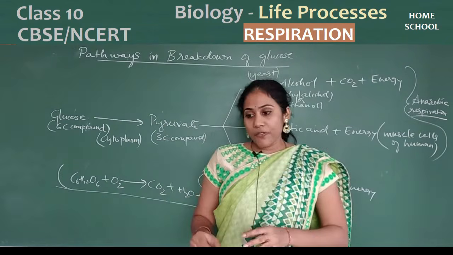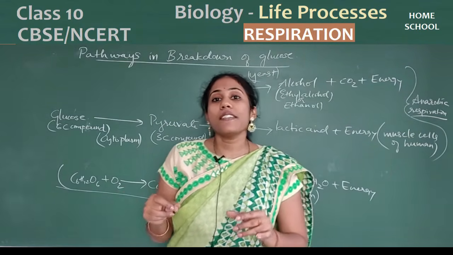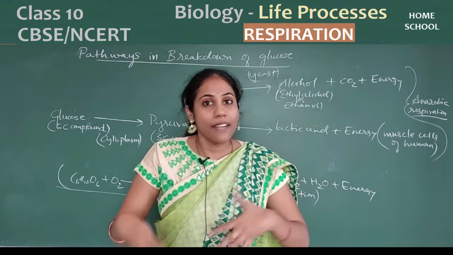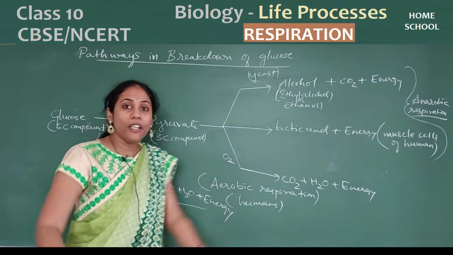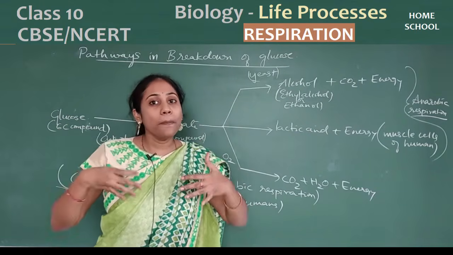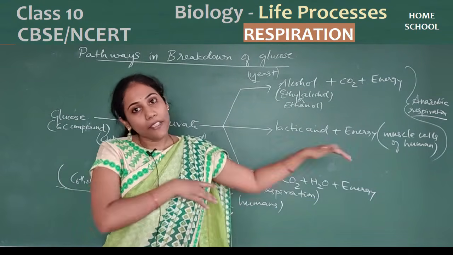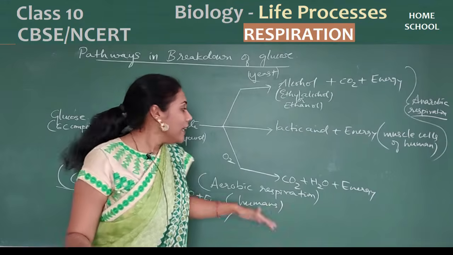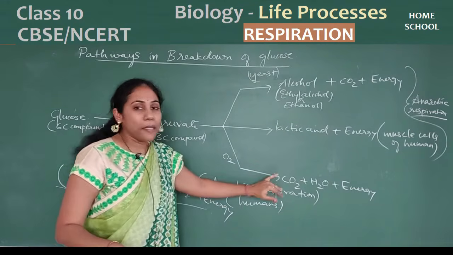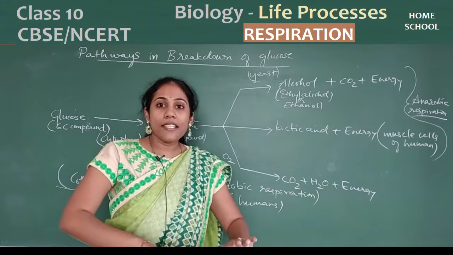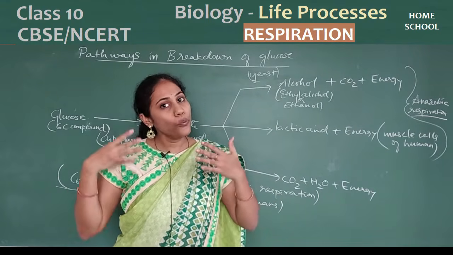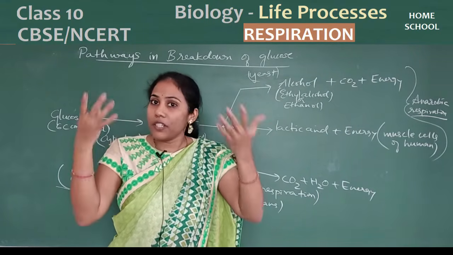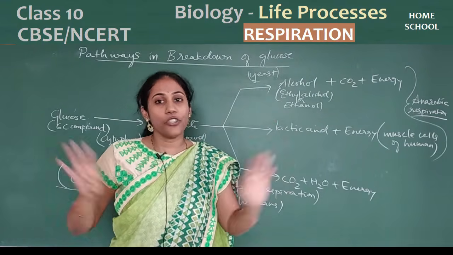In my next video, we are going to discuss exchange of gases. I said oxygen is very essential. So how does this oxygen enter? From nose to nostril, nostril to windpipe, windpipe to lung, lung to blood, blood to cytoplasm of the cell. And what is the byproduct? Carbon dioxide. It should come out. How does it come out? Cell to blood, blood to lungs, lungs to windpipe, windpipe to nostril, nostril to outside.